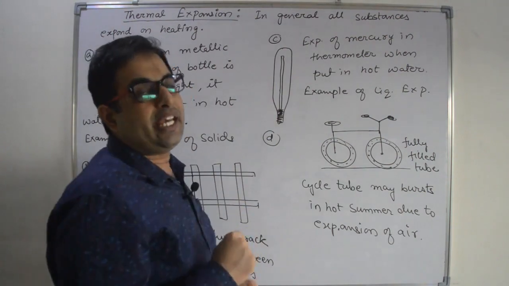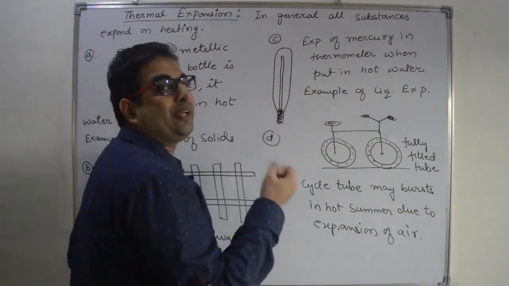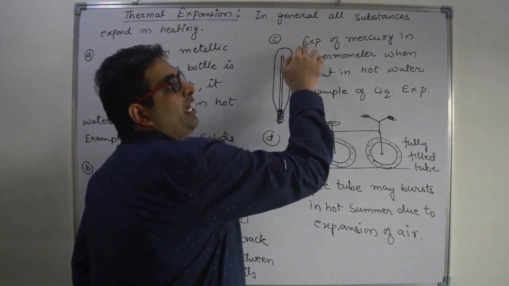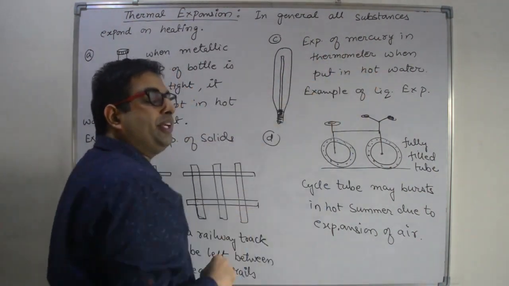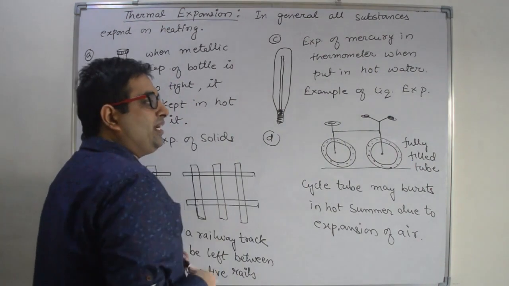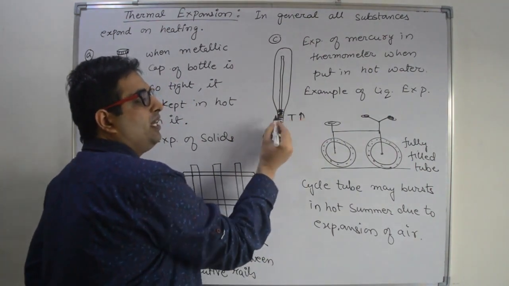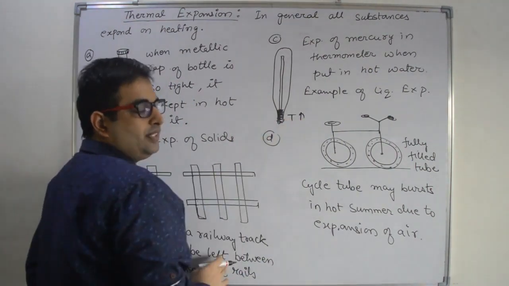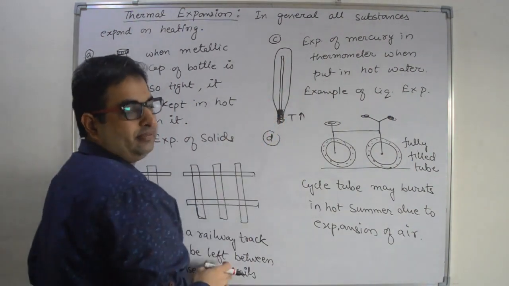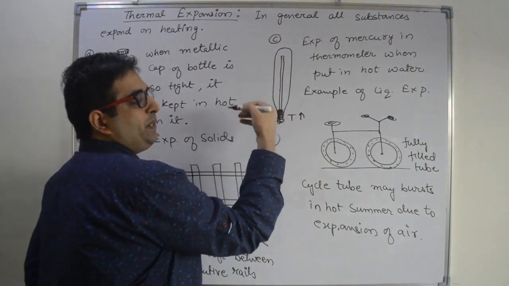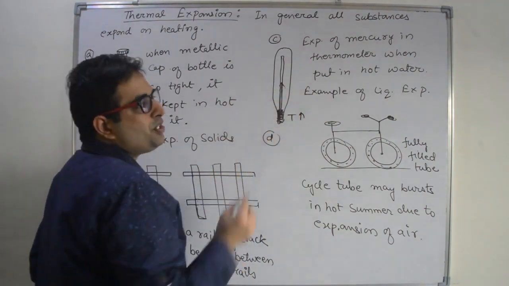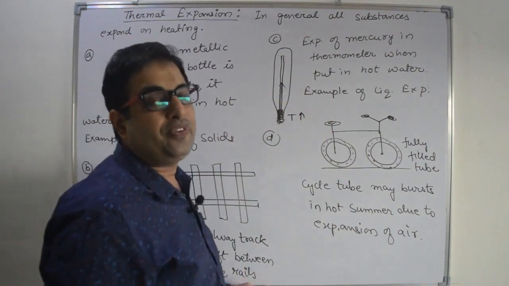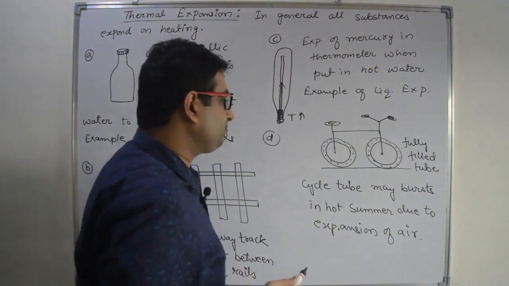Next is an example of expansion of liquid. It is expansion of mercury in a thermometer when we put it in hot water. As you increase the temperature of this mercury bulb, then mercury will expand, and due to expansion in mercury, it will start rising up. Right? So this is expansion of liquid mercury.